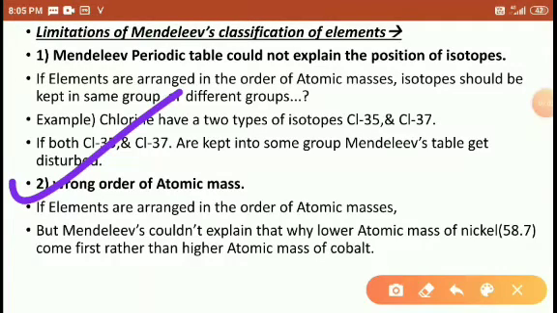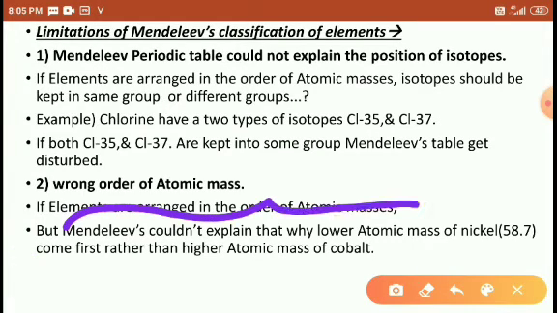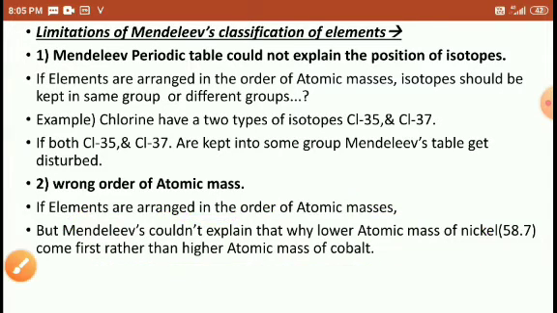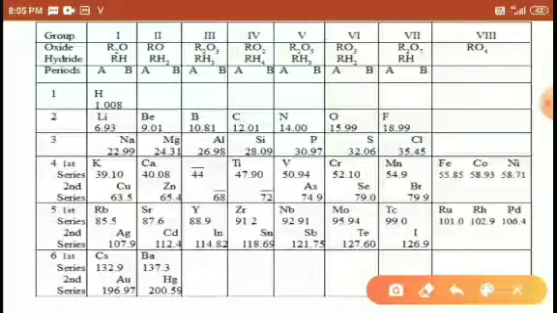Wrong order of atomic mass. If elements are arranged in increasing order of atomic mass, right? But Mendeleev could not explain why nickel with lower atomic mass comes first rather than cobalt with higher atomic mass. Look at here, students, the cobalt and nickel. He arranged this table based on increasing atomic mass.